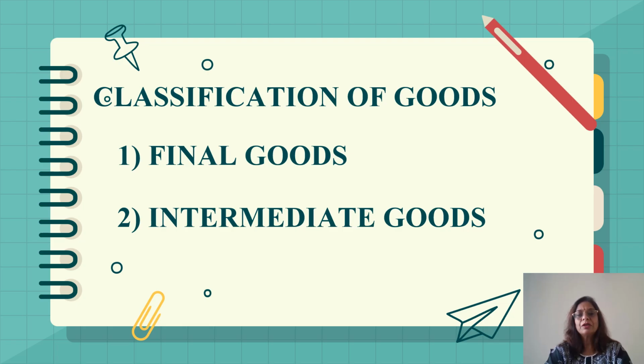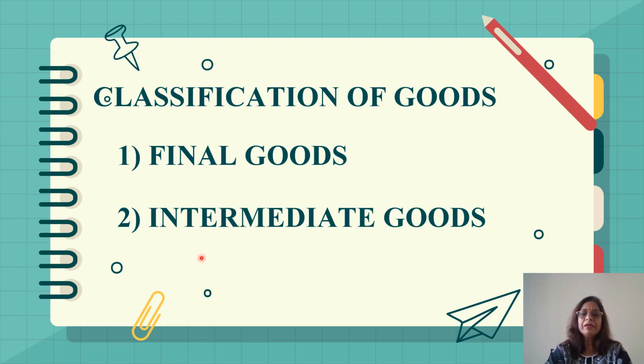Final goods are purchased by the consumers, as we are the consumers, as well as the producers. So these final goods are purchased by the consumers as well as the producers.